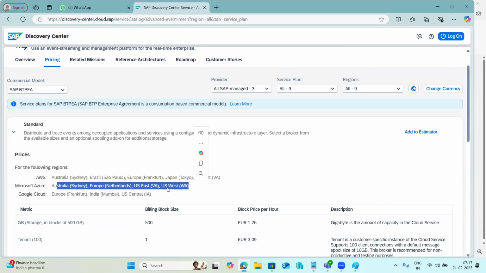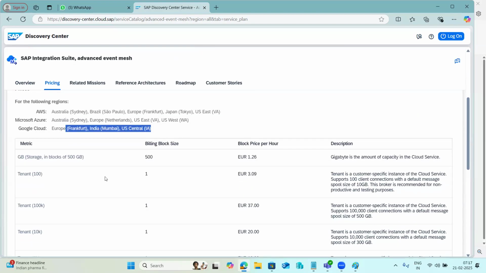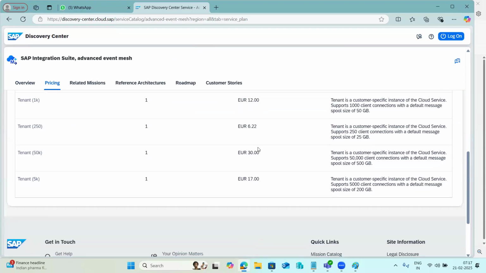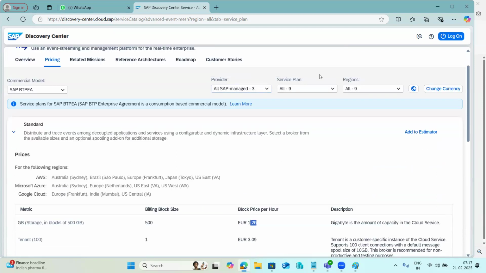Azure, these regions only. Google Cloud, these regions only, right? So here you see how many GB you want to use, and what is the per hour rate you want to use. There are many things they have here, right?